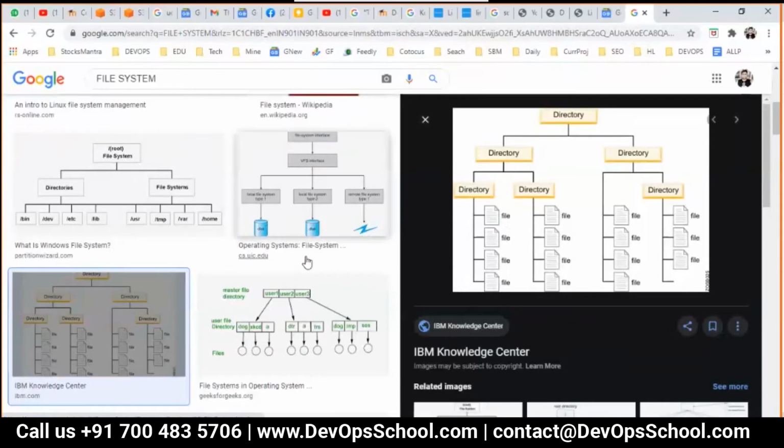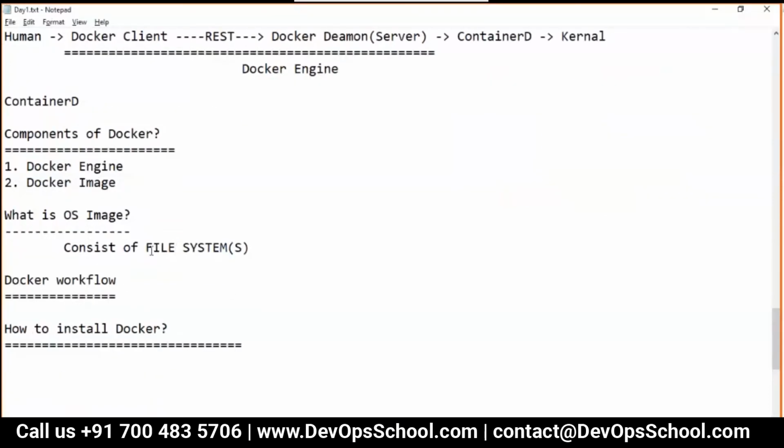So if I do Google, I was not knowing about the file system. When I did Google, I found out a file system is nothing but a collection of directories and files for a specific purpose. In fact, I don't know how many of you are using Git. Git is also a file system. Your C drive, D drive is a file system. Your desktop is a file system. Everything is just a file system for a specific purpose.